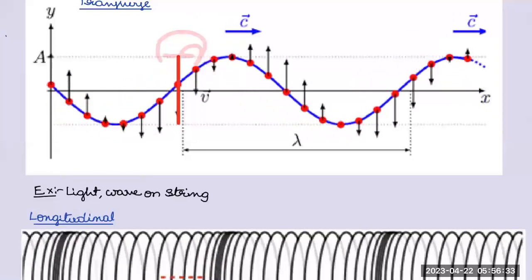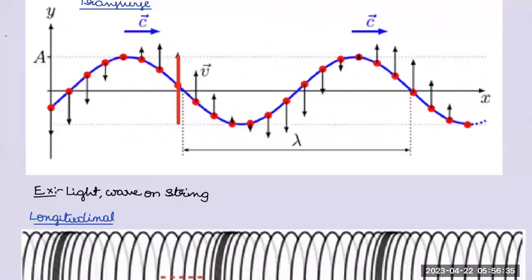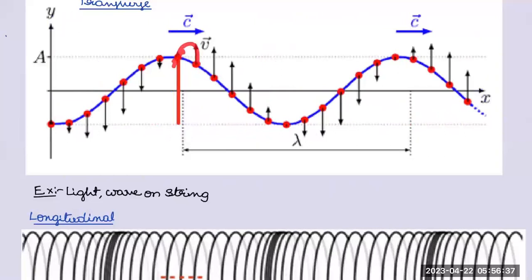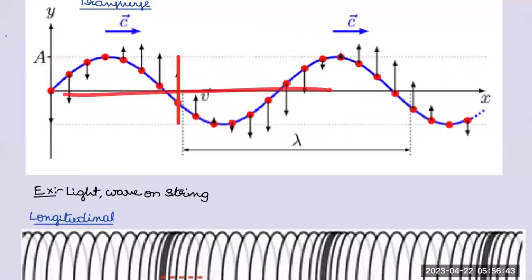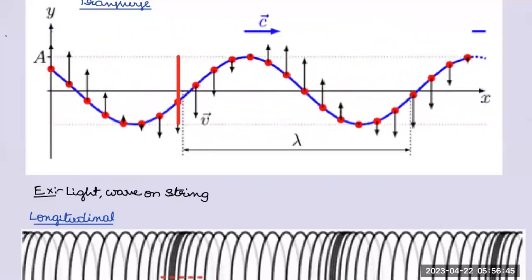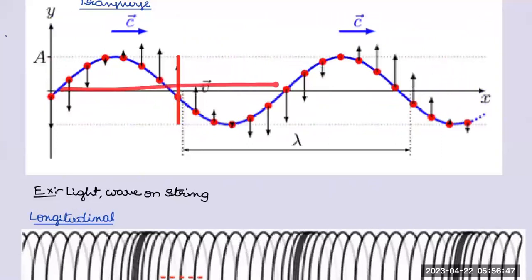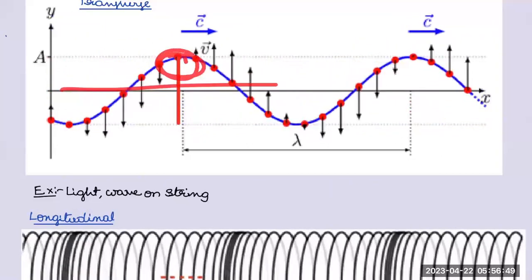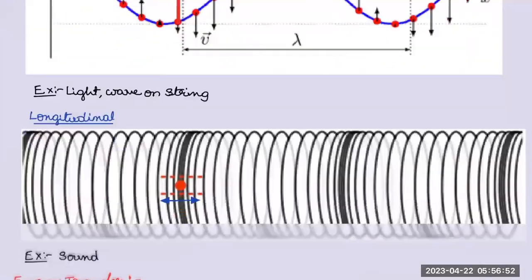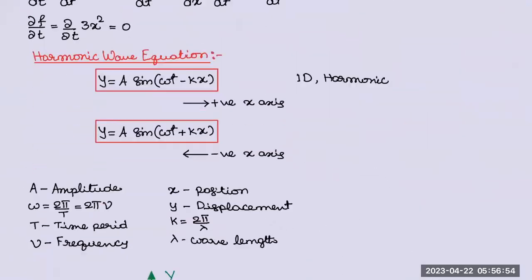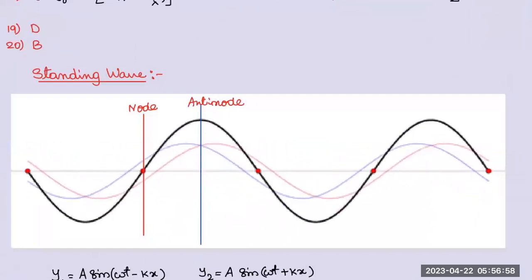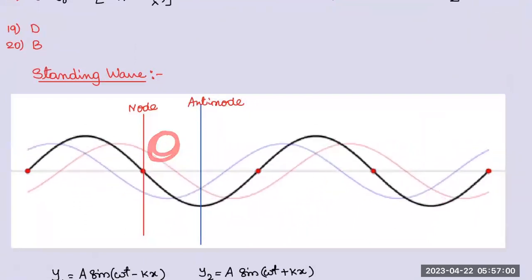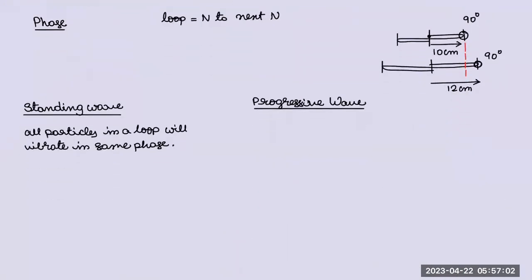So you can say like this, roughly, not exactly. If I take this one, this is 90, this will be 89 kind of thing. This is 91 kind of thing. Can you understand? So there is no loop concept here. In a progressive wave, neighboring particles are slightly off in phase. But in a standing wave, in a loop, all the neighboring particles are in the same phase. Phase is a very important thing to understand.